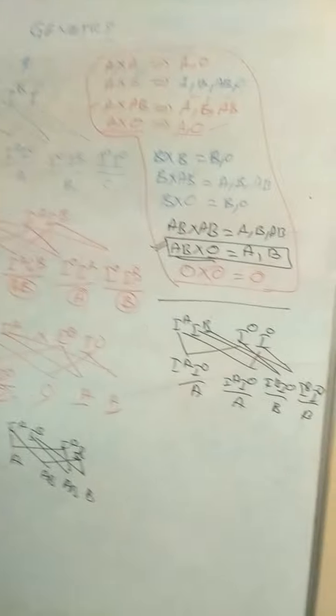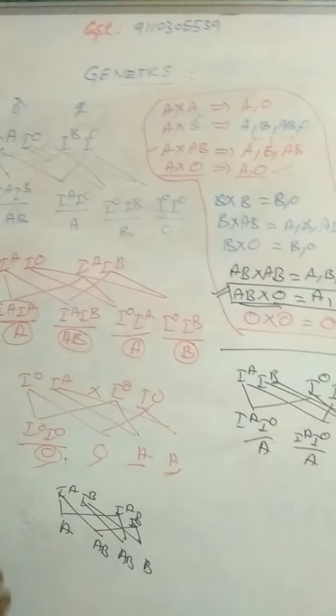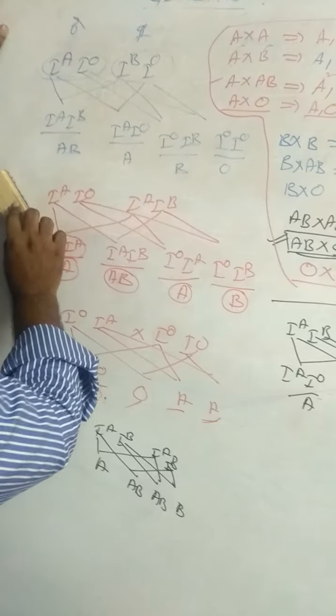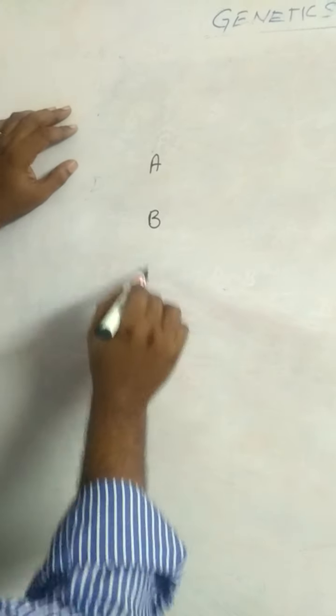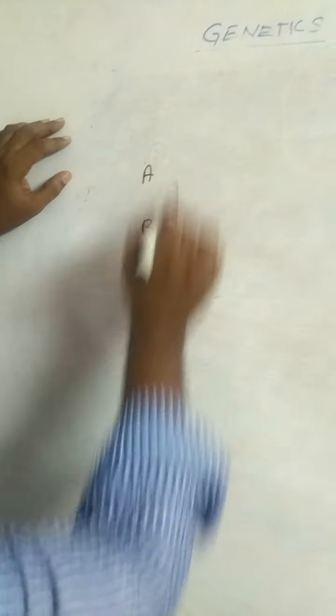That is about genetic inheritance. Very, very important concept. The last one is blood transfusion. There are 4 main blood groups: A, B, AB and O. What is blood transfusion? Transfusion of blood from one person to another person. Here A blood group, B blood group, AB blood group and O blood group.